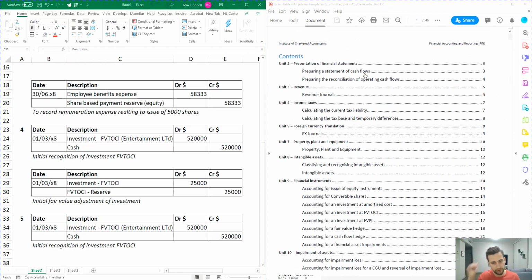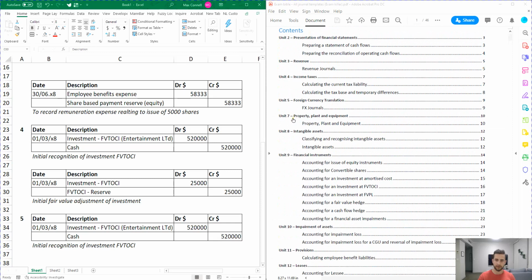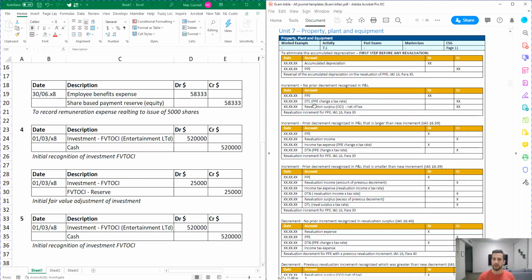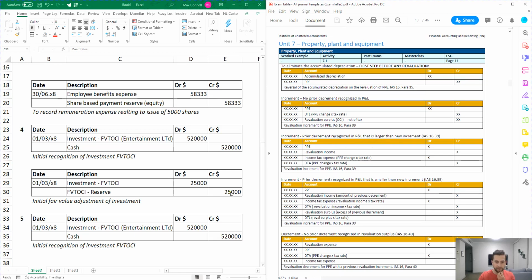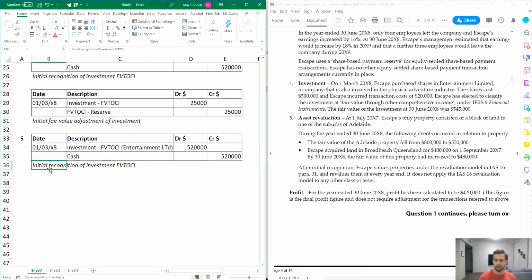So the first thing I'm going to do is go back to my exam Bible and find the relevant category, which is property, plant and equipment, and this has our revaluation journals in here. We've also been told to ignore tax, which makes it easier because we don't need to do these DTA, DTL expenses. The first thing we need to do is recognize the purchase. The Adelaide property was already on the books, so let's focus on the new property first, because we need to post that journal, whereas we don't need to post a recognition journal for the property already on the books.